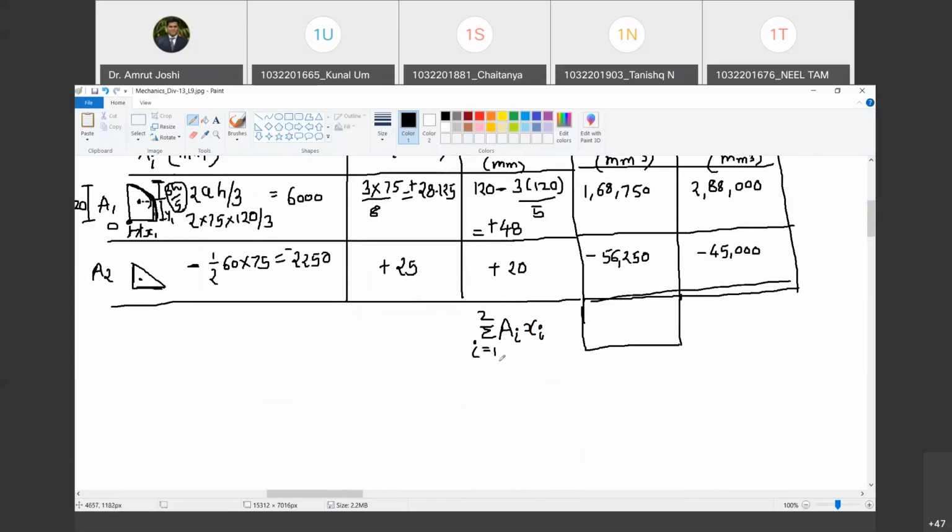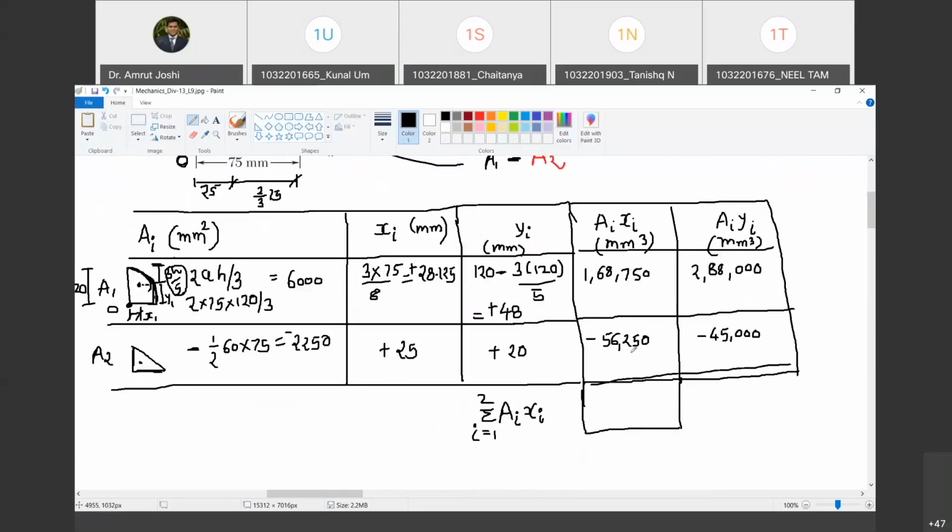So summation A_i x_i is 1,68,750 minus 56,250, with sign. Sum is with sign. How much do you get? 1,12,500. So summation A_i x_i has turned out to be positive.